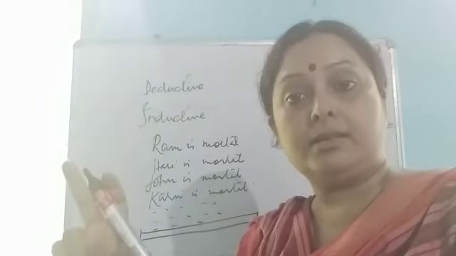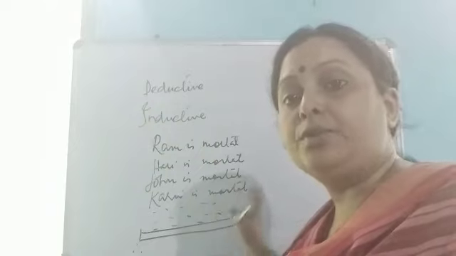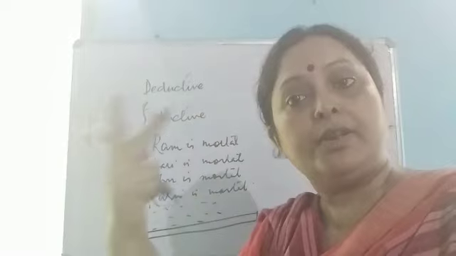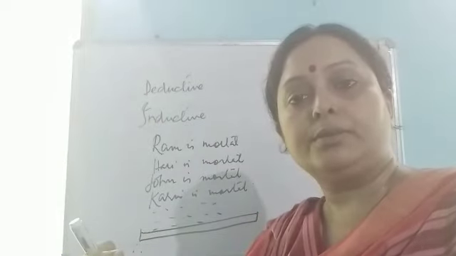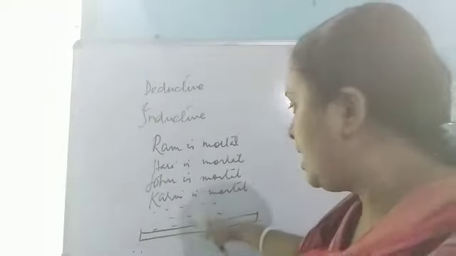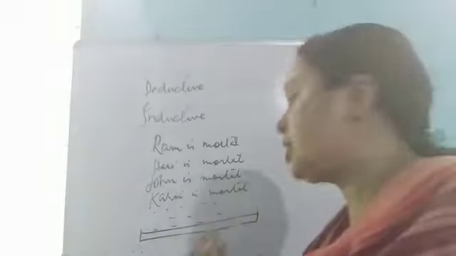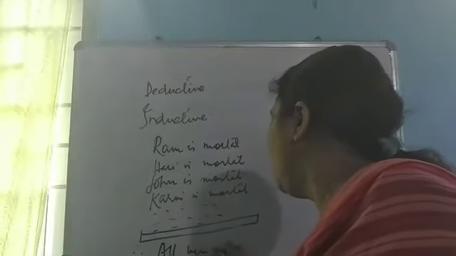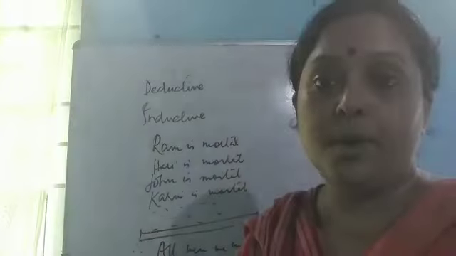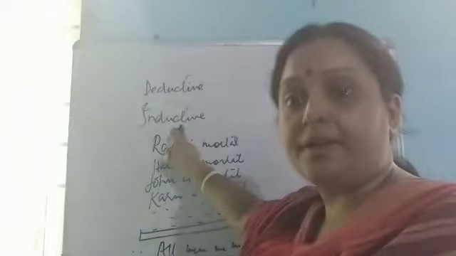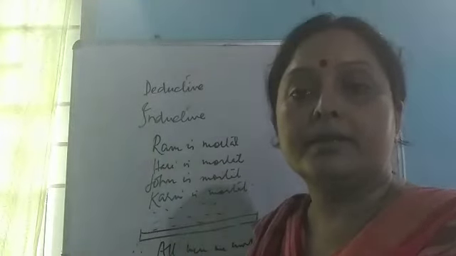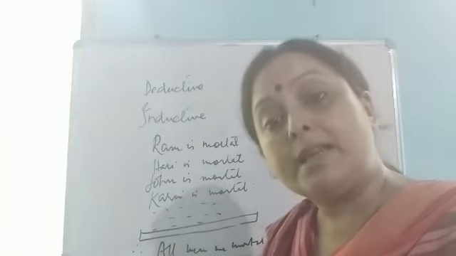In case of deductive, the example I gave you just before, we never jumped. There were two sentences and we came to the conclusion. But here, there are four or many premises and there is a gap and then we jump to the conclusion, all men are mortal. So the process is different. And that is why, in case of inductive reasoning, the conclusion must be more general than the premises.